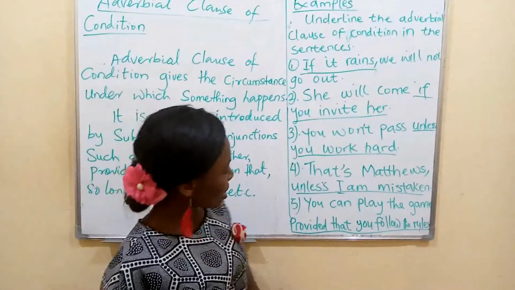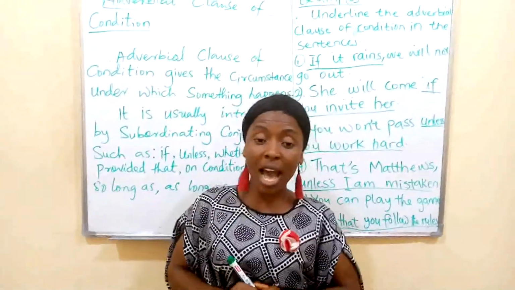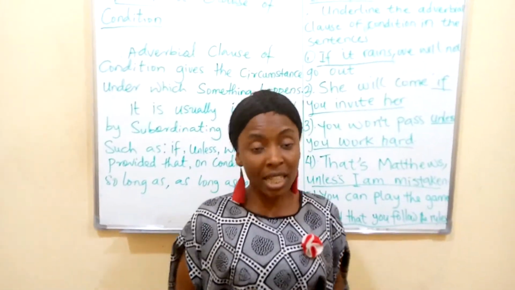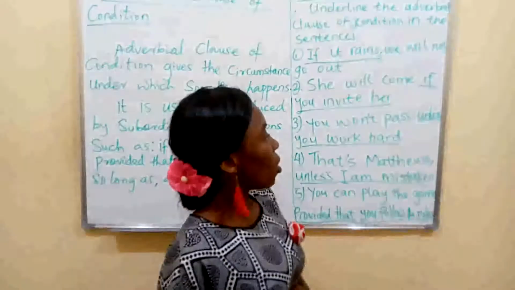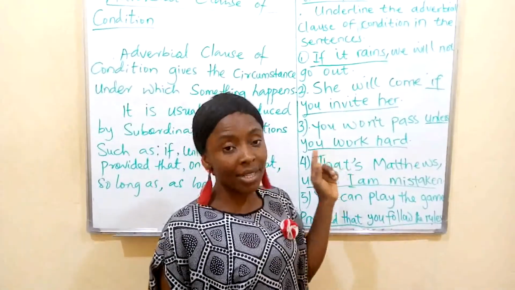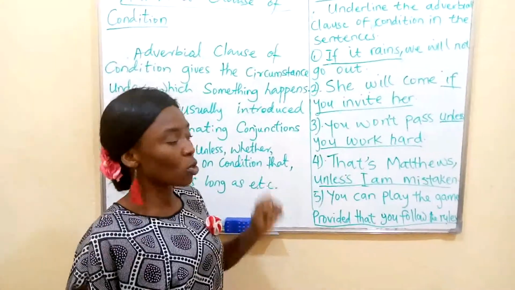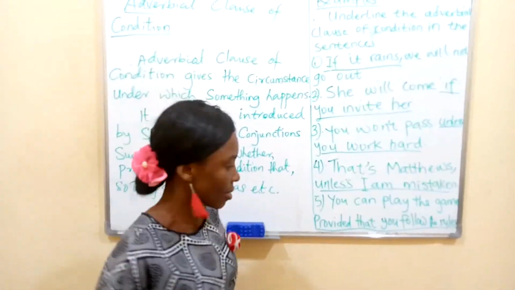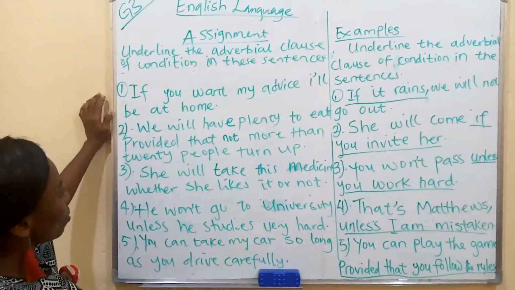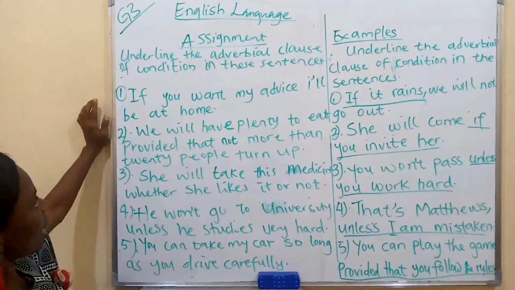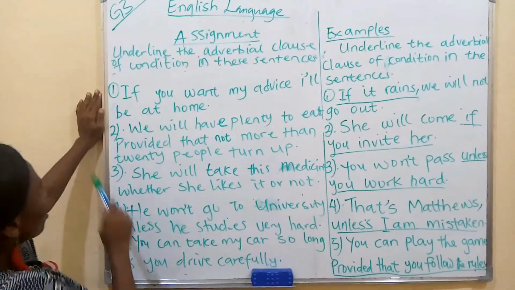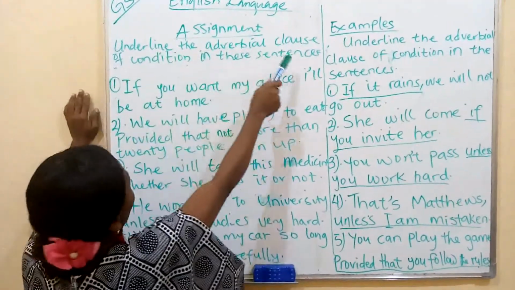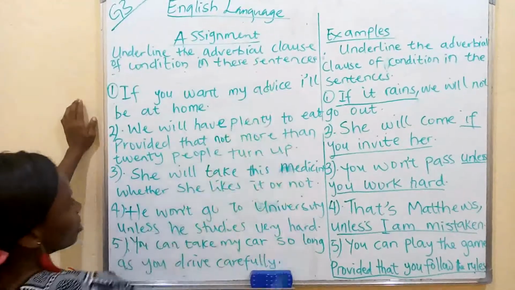Alright, great learners of grade 3, we have almost come to the end of the lesson. At this point I'm going to give you an assignment to show how well you understand the lesson. Here is your assignment. Let's look at the instruction first. Underline the adverbial clause of condition in these sentences.